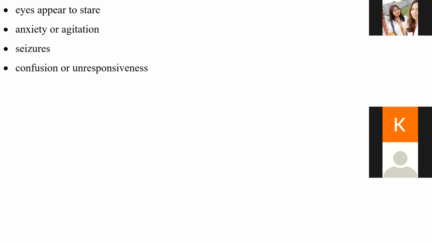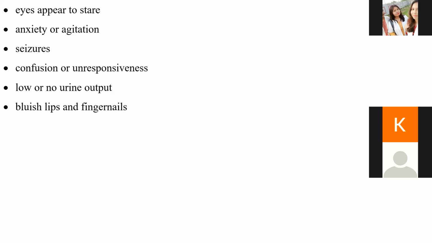Convulsion. Then confusion or unresponsiveness. इंसान शॉक में चले जाने से वो बहुत confusion में रहता है, बहुत unresponsive होता है, कुछ बात करने से भी response नहीं देता. And then low or no urine output. Urine बहुत कम होता है या फिर urine pass ही नहीं करता. Like the urine output might be very less, or he might not pass urine at all. So these are the conditions you would see in a shock patient. Then bluish color lips and fingernails. His or her fingernails and lips will be bluish in color.